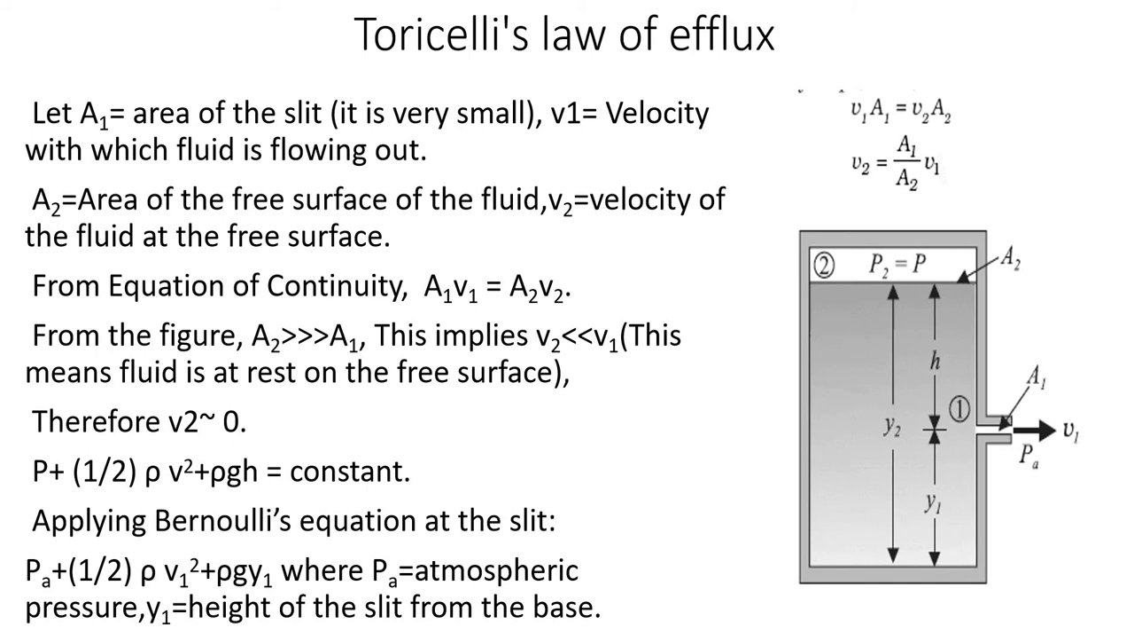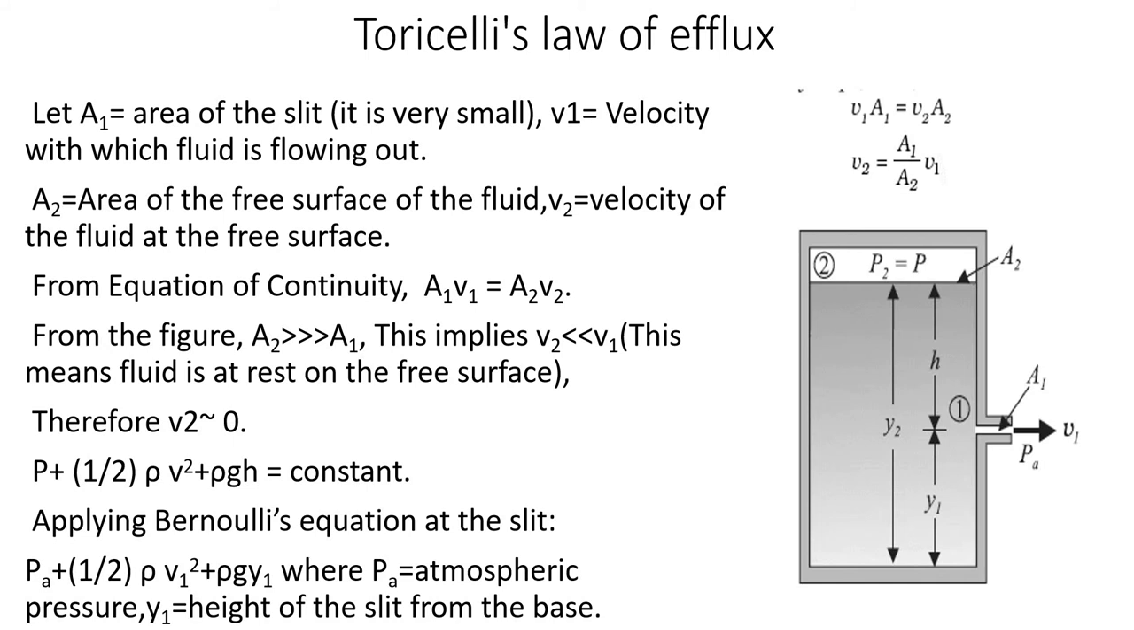And from the figure, it is clear that A2 is much greater than A1. If A2 is much greater than A1, we can conclude that V2 will be much less than V1. Or in other words, we can say that fluid is at rest on the top surface. In a tank, you might have seen if water is coming from the lowermost portion of that tank, the uppermost surface will almost be at rest. No? So we can write V2 is equal to 0.